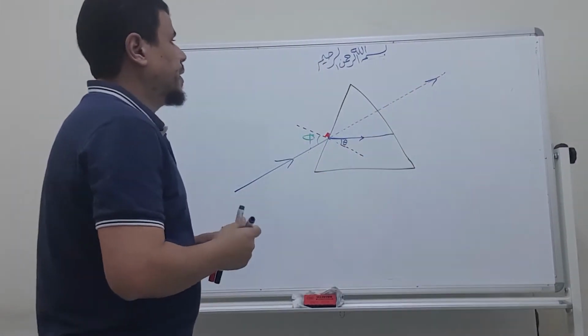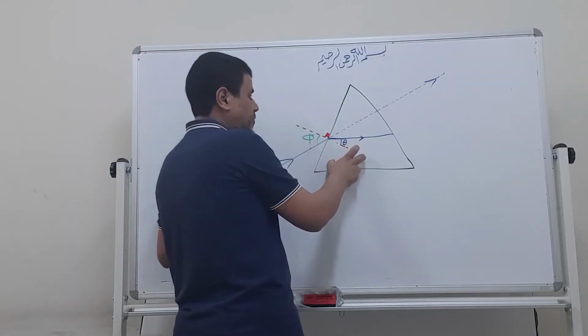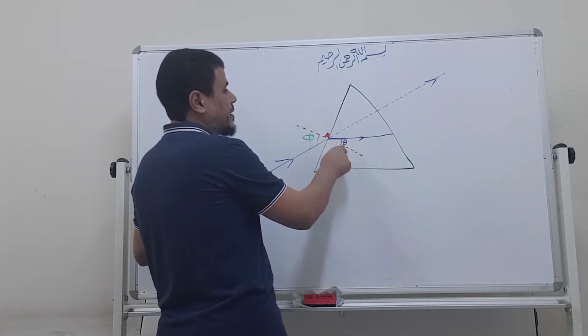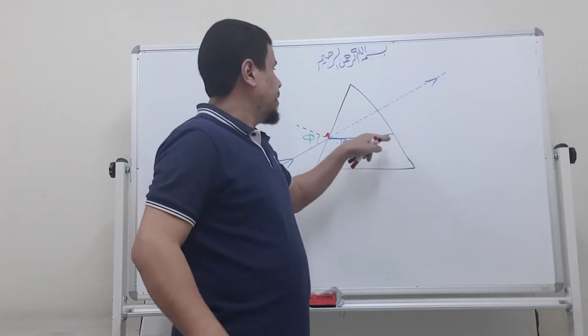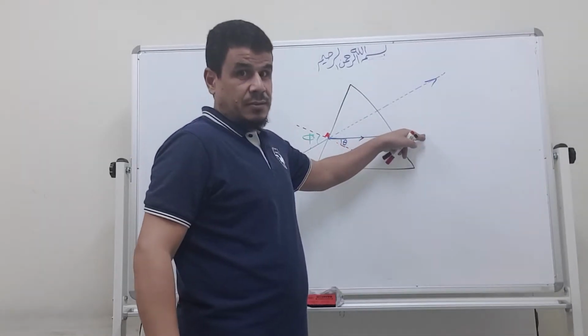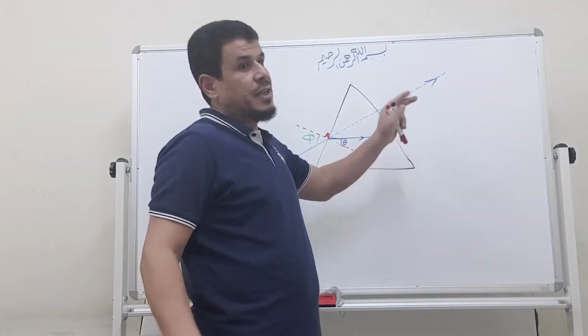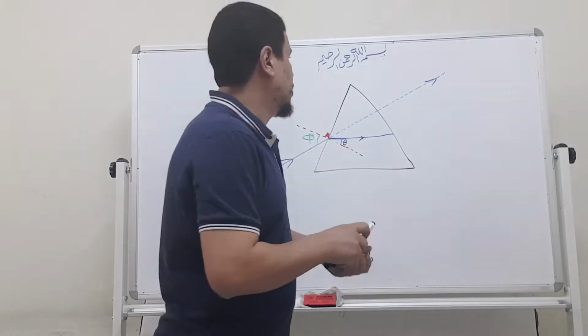Now this light ray passes from air to the medium of the prism. It refracts toward the normal. Here again it will move from this medium to air, so it will refract. How does it refract? Again, I have to draw a normal.